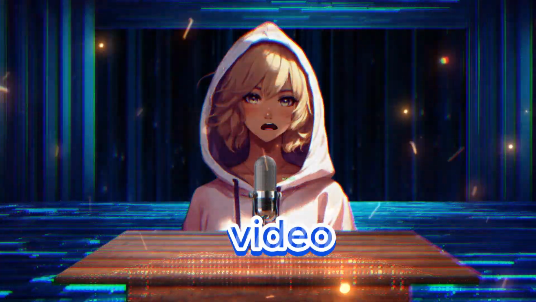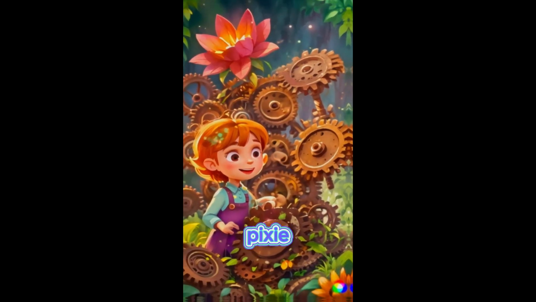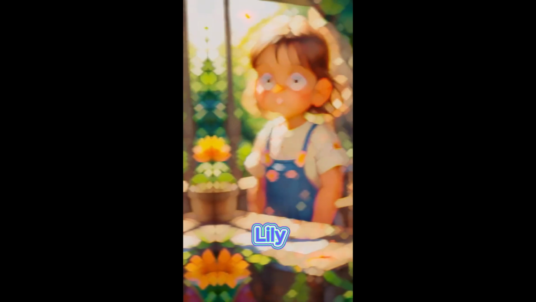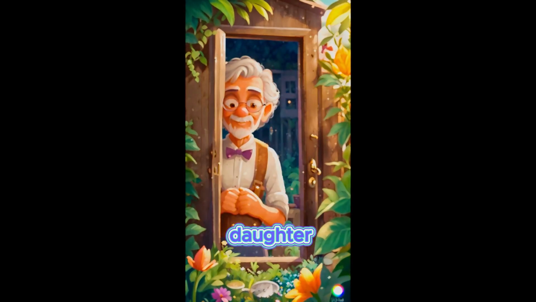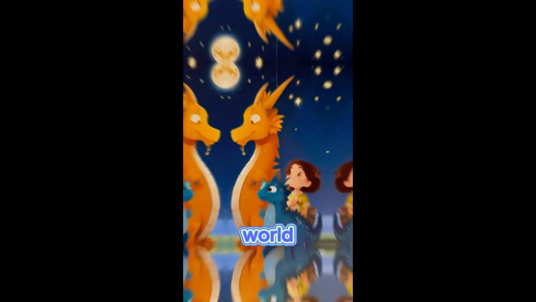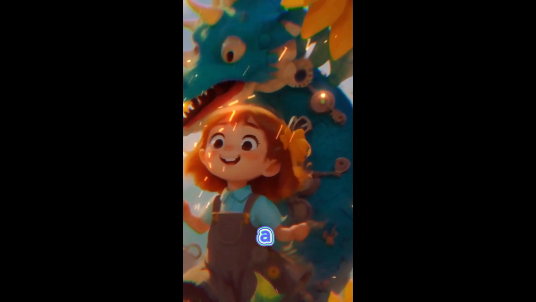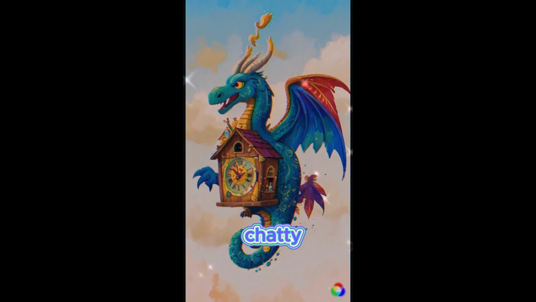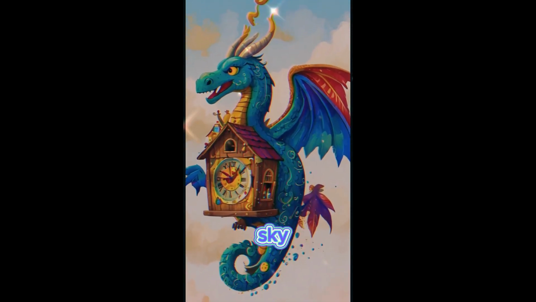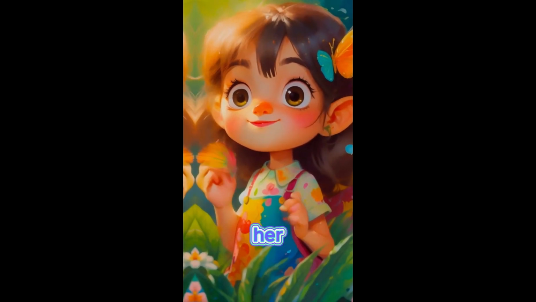Now let's look at our video. With a sprinkle of pixie dust and a whir of clockwork wings, Lily, a lonely clockmaker's daughter, transforms her backyard into a fantastical world where rusty gears bloom into vibrant flowers, and a discarded cuckoo clock becomes a chatty, one-winged dragon who soars through a sky painted with watercolors spilled from her paintbrush.